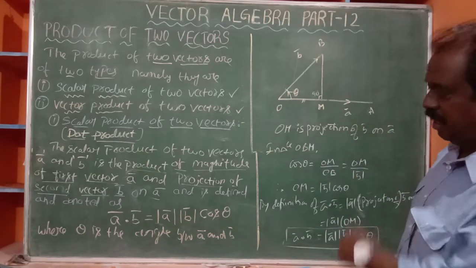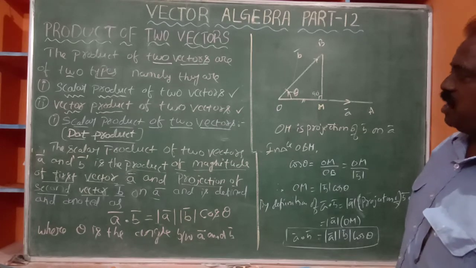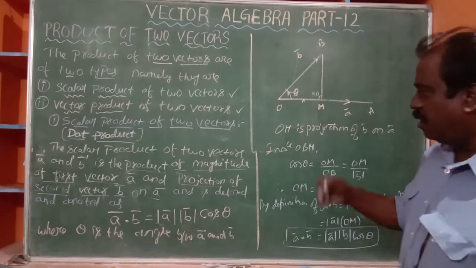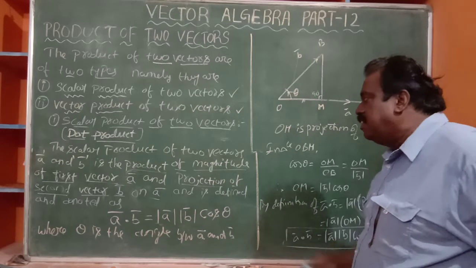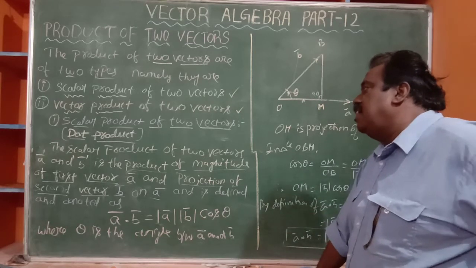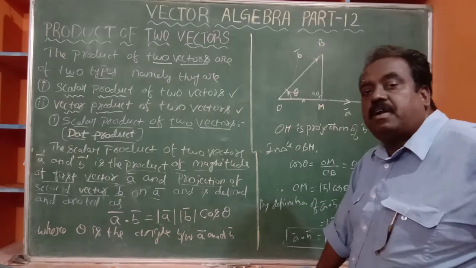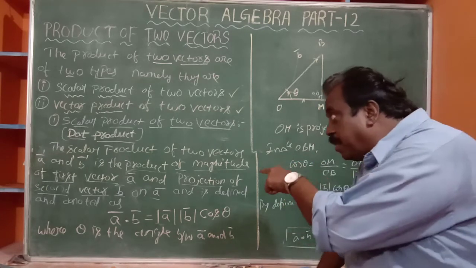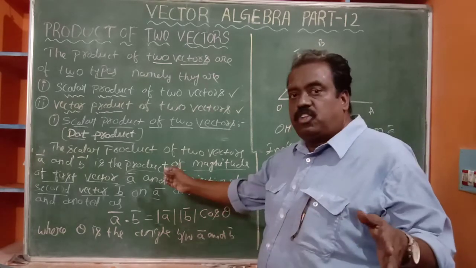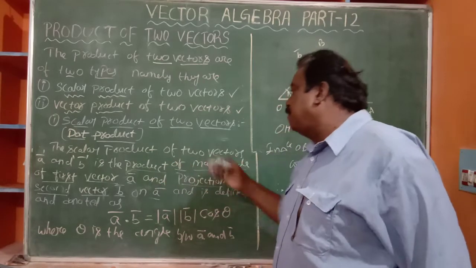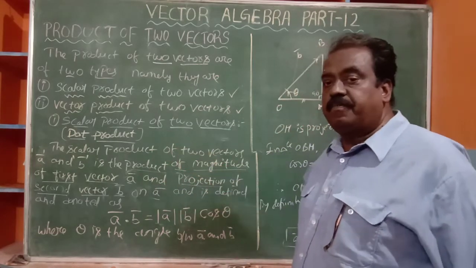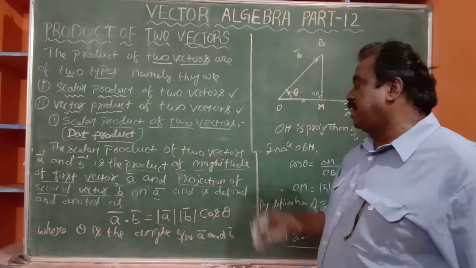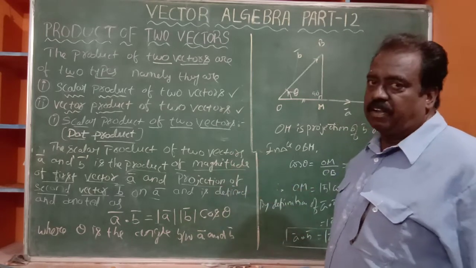Whenever you are asked the definition of scalar product: the scalar or dot product of two vectors A bar and B bar is the product of the magnitude of the first vector A bar and the projection of the second vector B bar on A bar. Here the product is a common product, like 5 into 6 is 30.